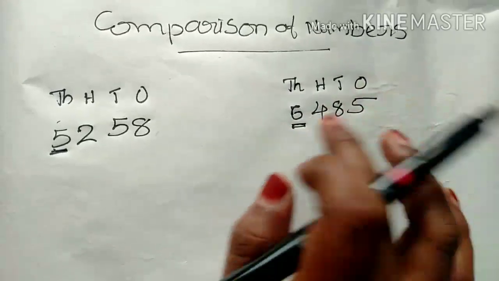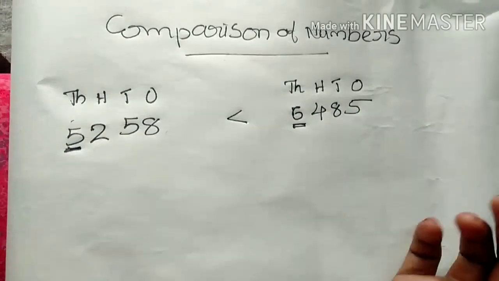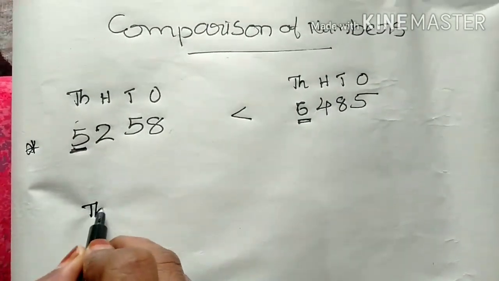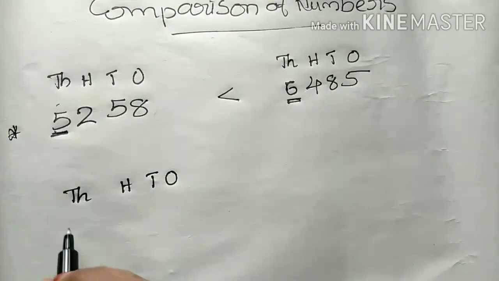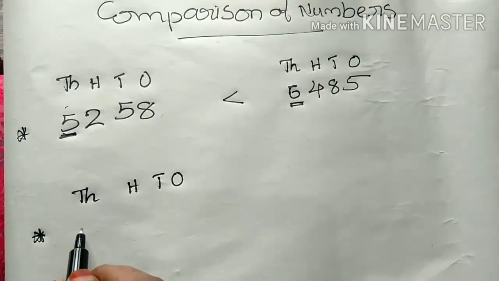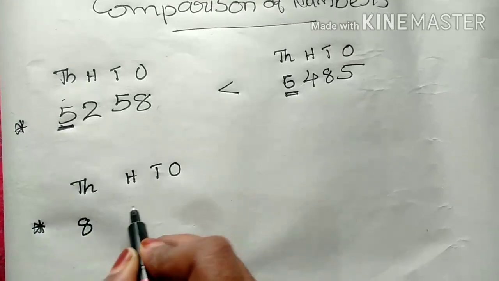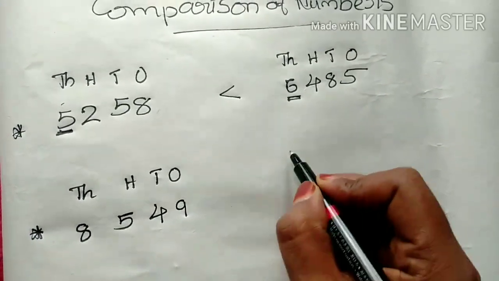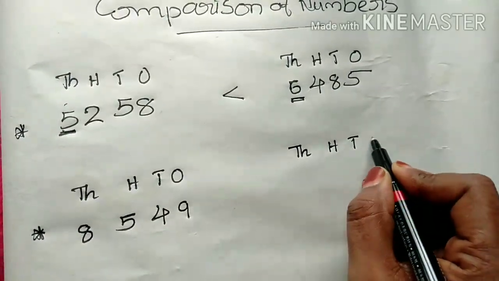Which digits are at the left place? 5 and 6. Which is greater? Definitely 6, so the second number is greater. Then another example, writing here: 8549.